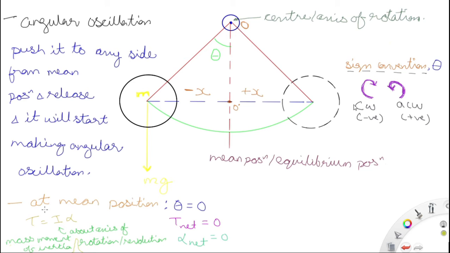So at the mean position, theta is equal to 0, the net torque experienced by the body is equal to 0, and the net angular acceleration alpha is equal to 0. Now the torque applied to cause this motion, T, is equal to I into alpha, where I is the mass moment of inertia about the axis of rotation and alpha is the angular acceleration that will happen by the application of the torque T.